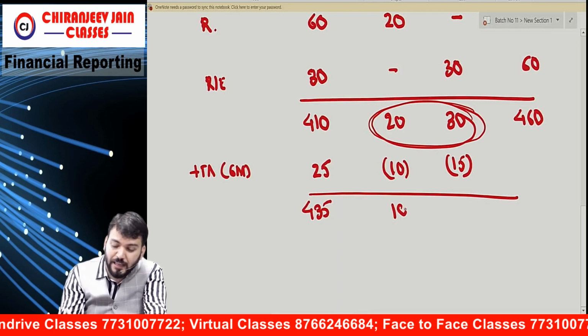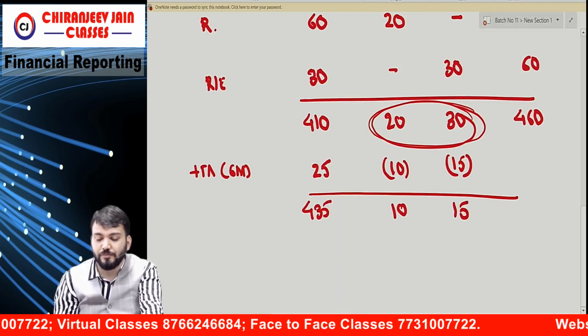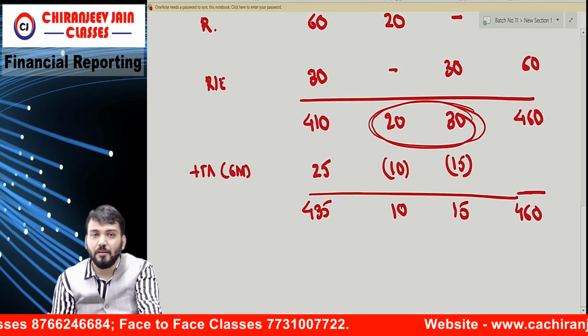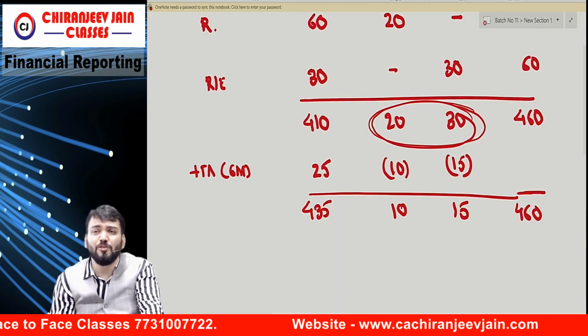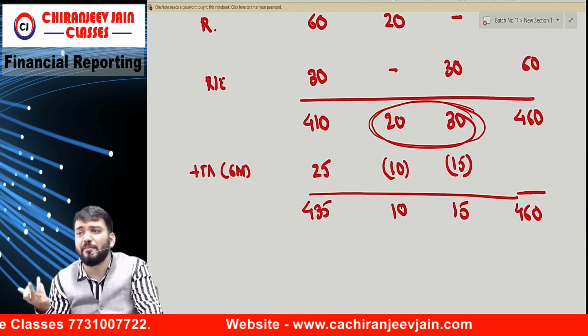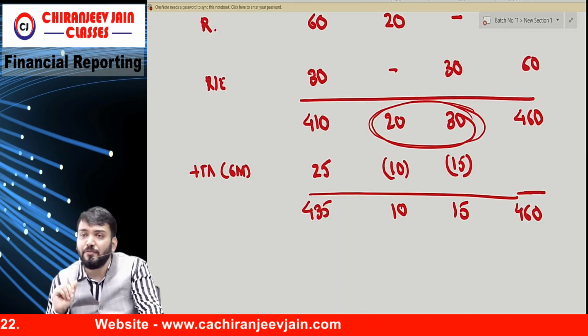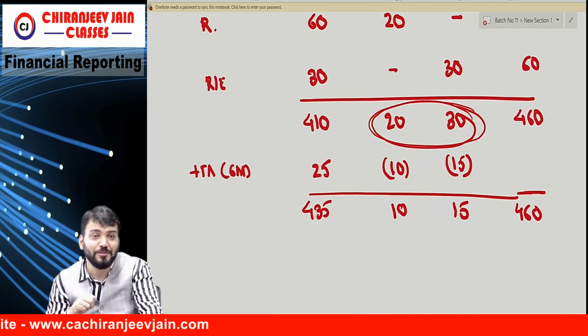435. This is 10, this is 15. Correct. Understood. This is how much? 460. Correct. Understood. Nothing. And there is no dividend paid, and there is no fair value adjustment also. So we'll assume carrying amount is equal to what? Fair value. So super easy question. Lollipop question, I will say this too.